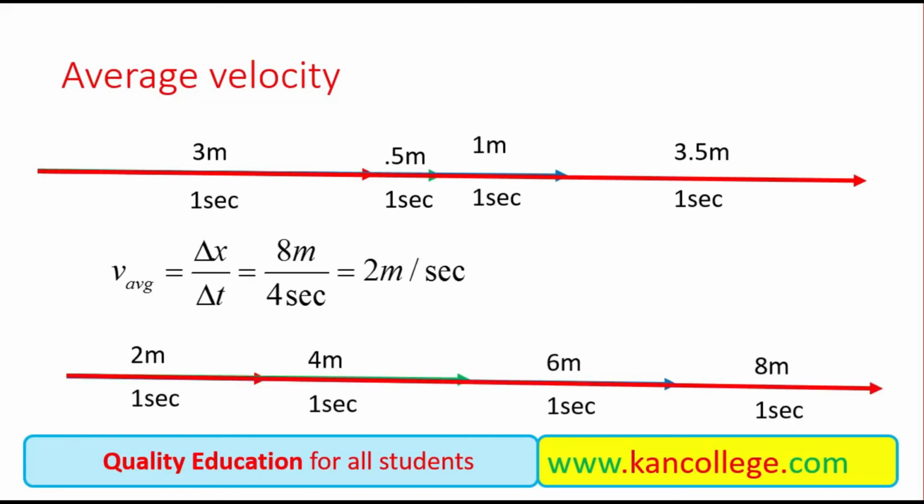So if it displaces with this much velocity, then it will cover a displacement of 8 meters in 4 seconds. With the same ability, if it moves with the average velocity of 2 meters per second, both bodies will reach at the same time. So average velocity can be calculated by using the total displacement divided by total time.